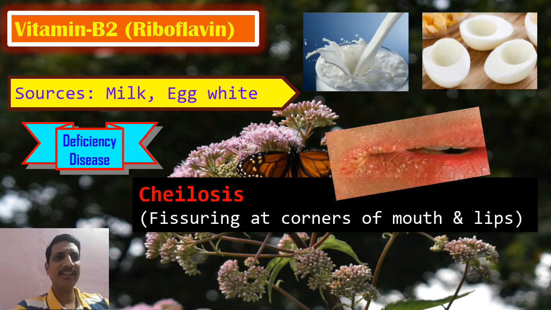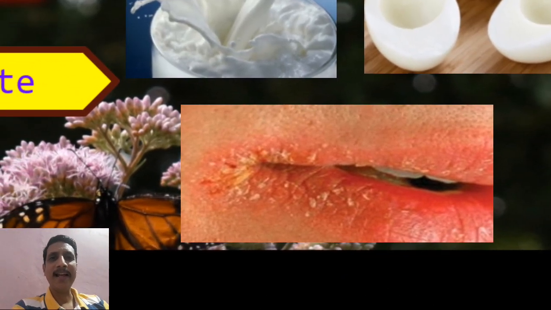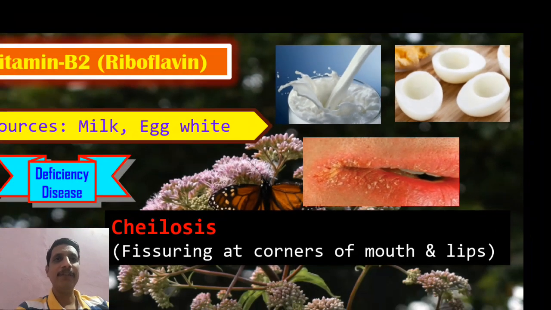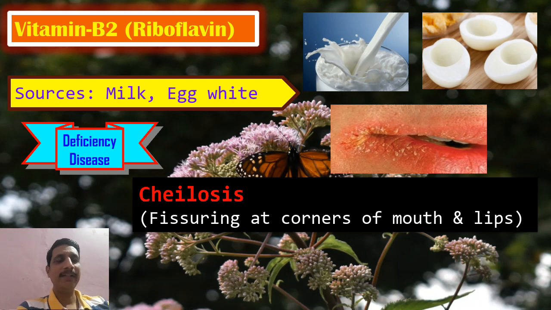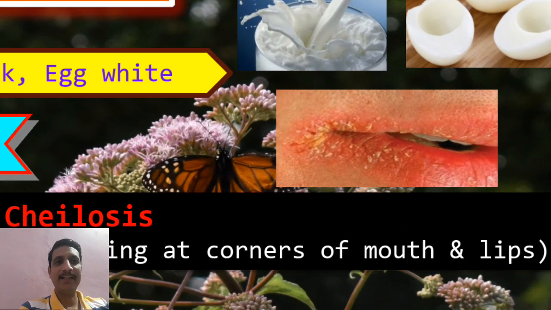So you can see in this diagram. This condition is due to what? Lack of a vitamin, your vitamin B2. So this is the condition. Cheilosis, they say, fissuring at the corners of the mouth as well as the lips.